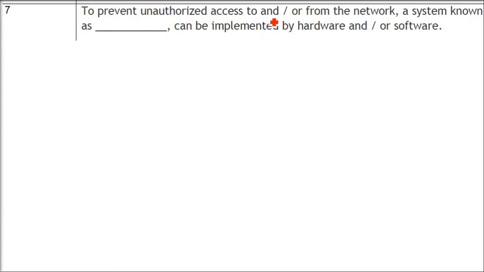To prevent unauthorized access to or from the network, a system known as Dash can be implemented by hardware and or software. Let me tell you, the answer is firewall. So what is a firewall? So long back in history, we come across various events and discussions.